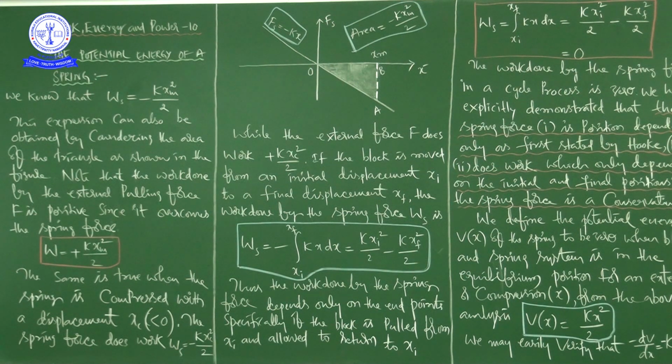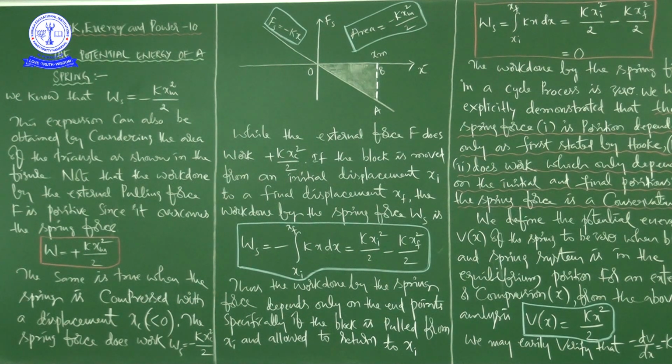Here the important point we have to note: the work done by the external pulling force F is positive since it overcomes the spring force. So where is F positive? When we displace the block by a certain amount towards the left, that is, in case of compression.